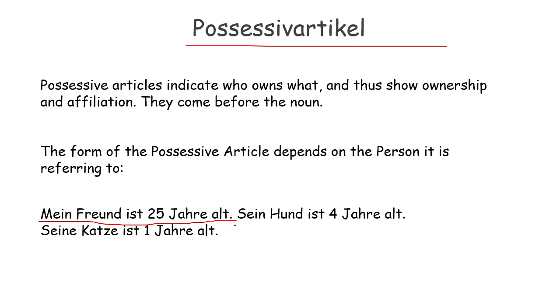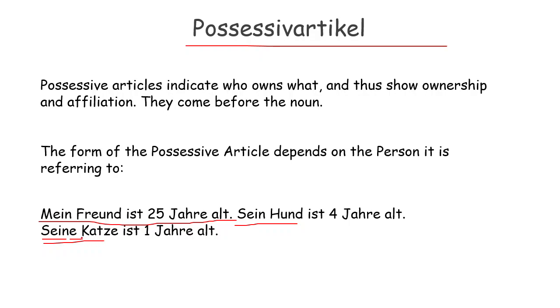Mine. Sein Hund. Sein means his. Hund, dog, ist 4 Jahre alt. His dog is 4 years old. Seine Katze, his cat, ist 1 Jahr alt. So sein is the possessive for his, and the e is for feminine, Katze, seine Katze.